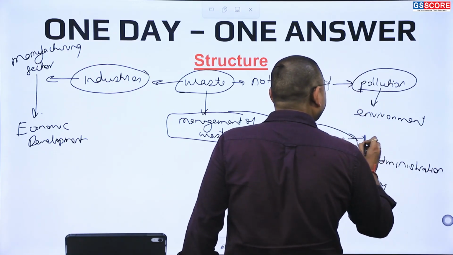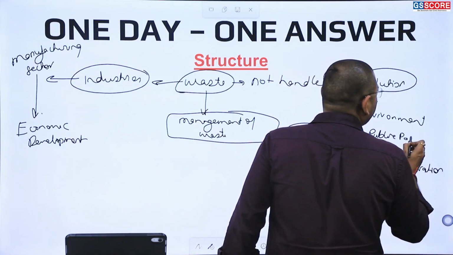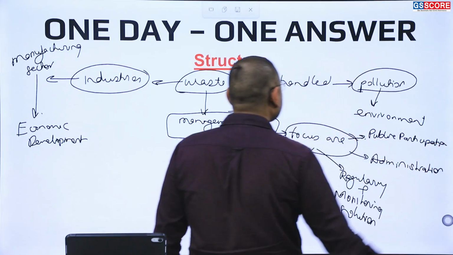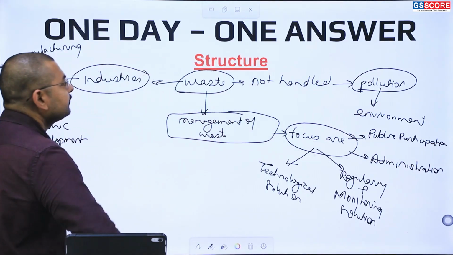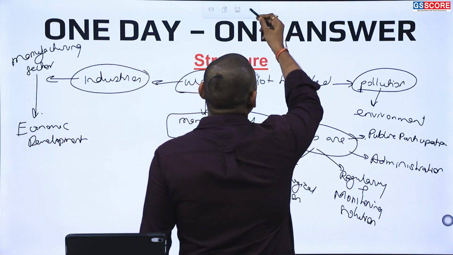We can also add public participation here. So these are the concepts which can be used for structuring the answer. This is the structure of the answer.